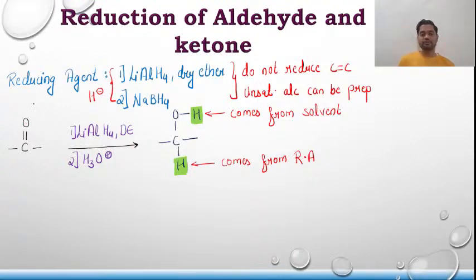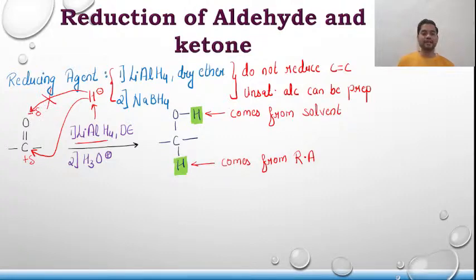How? See, in this carbonyl group, oxygen is partial negative, whereas carbon is partial positive. Second important thing, lithium aluminium hydride is going to produce H minus ion. So this H minus ion can come and attack this carbon for sure. But this H minus ion cannot attack this oxygen. Why?